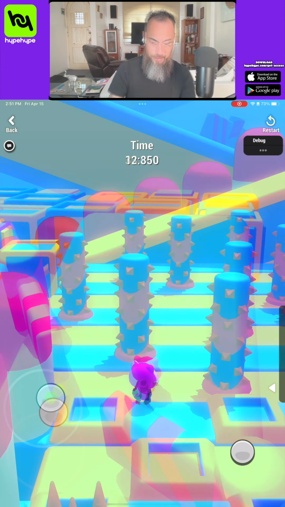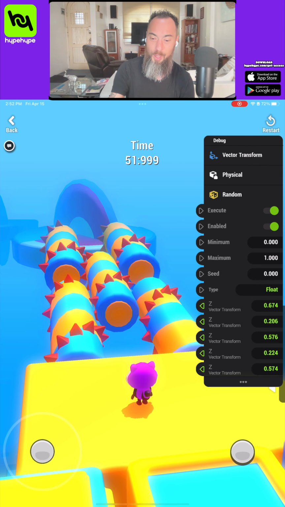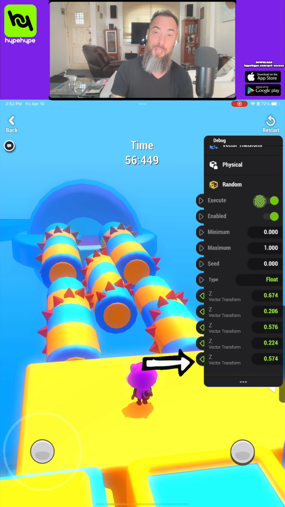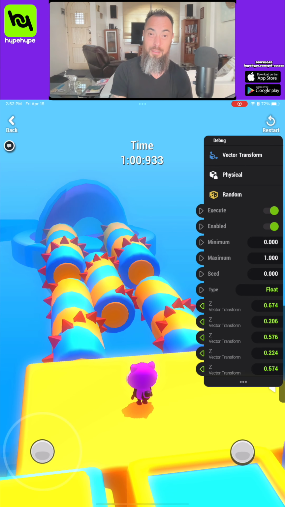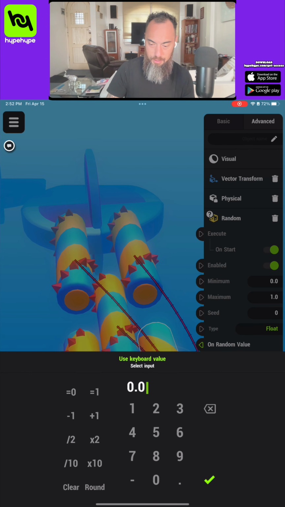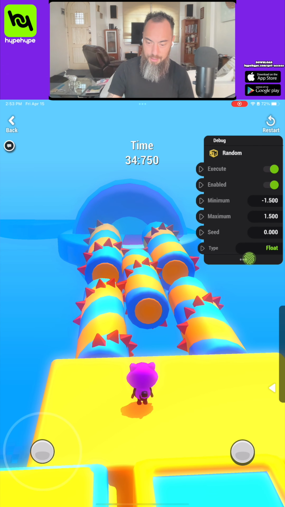Whoa, gotta watch out. Let's see, how does it look? It looks good. It looks like they're moving. There's a debug that shows you all the different vector transform numbers that have been associated to these cylinders. Looks great. Oh, we want the minimum to be -1. Actually, I'm going to do -1.5 and +1.5. Looking good. Let's take a look at the random values, and looks great.